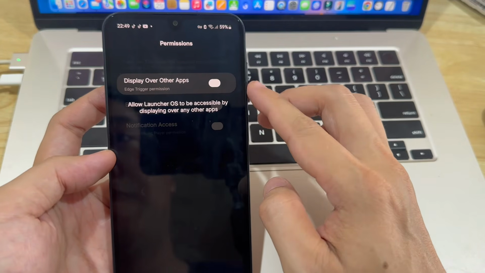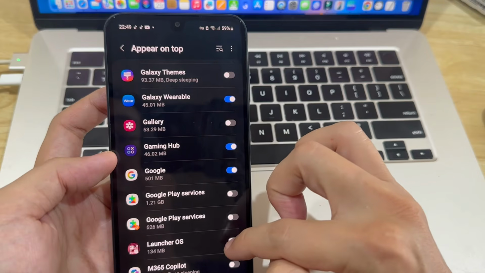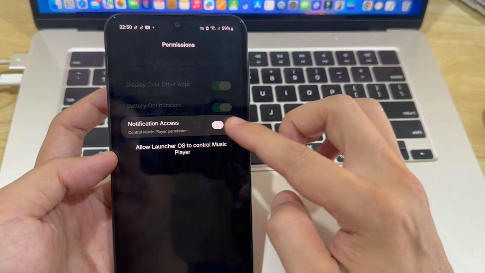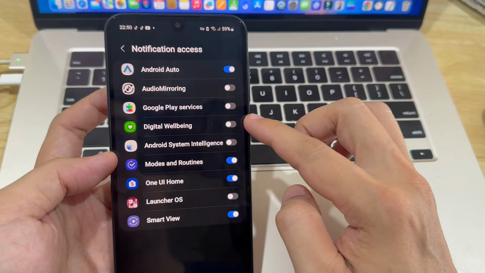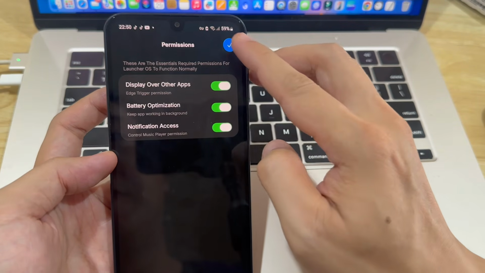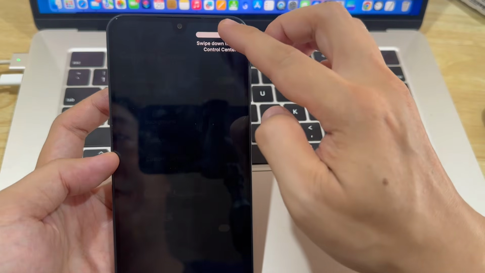Then allow Launcher OS to be accessible by displaying over any other apps. Turn on Battery Optimization. Lastly, turn on Notification Access. And now you can swipe down to open Control Center.